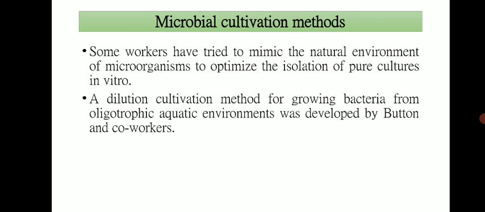Artificial simulation. So some of the workers have tried to mimic the natural environments of microorganisms to optimize the isolation of pure cultures in vitro and to provide additional chemicals that are likely to be found in the environment, especially in the case of marine microorganisms. They were placed in diffusion chambers and incubated in an aquarium that simulated environmental conditions of the sampling site. The sealed diffusion chambers allow exchange of chemicals between the chambers and the environment, but restrict the movement of cells.